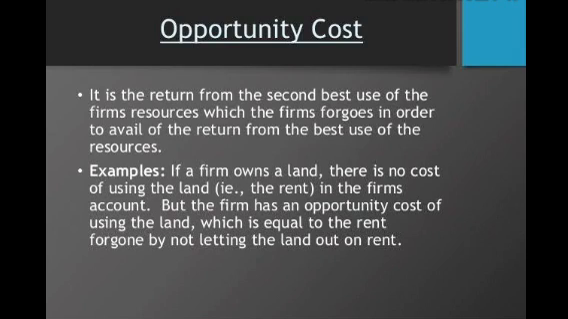For example, if a firm owns a land, there is no cost of using the land, that is rent in the firm's account, but the firm has an opportunity cost of using the land which is equal to the rent foregone by not letting the land out on rent. But इसका मतलब क्या हुआ?